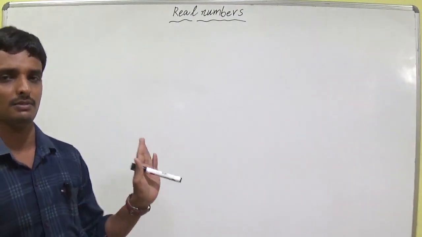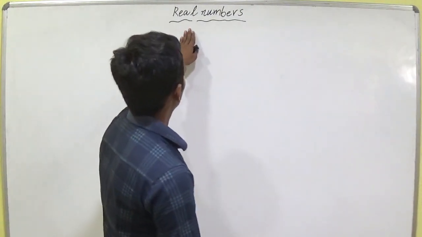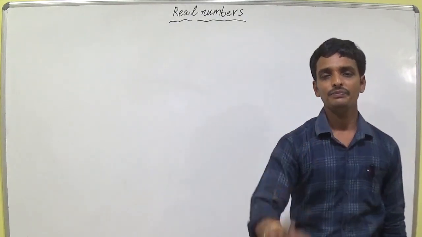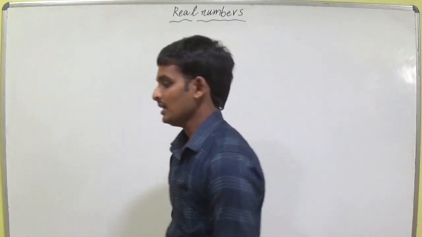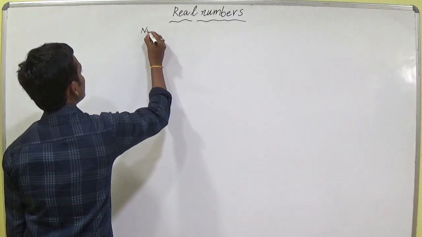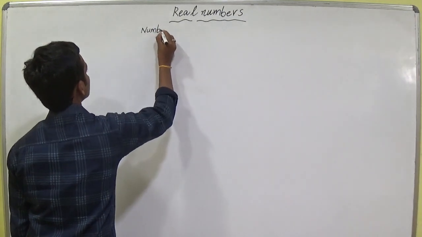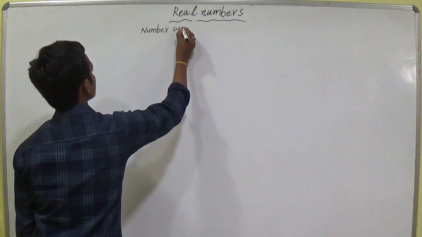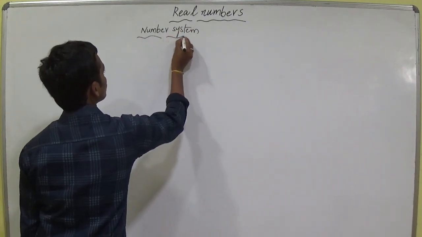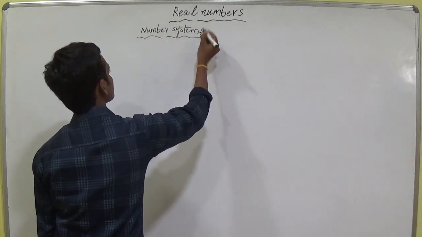So now we are discussing real numbers, number systems, their nature and examples, and I will give some homework on how to discuss all the number systems.